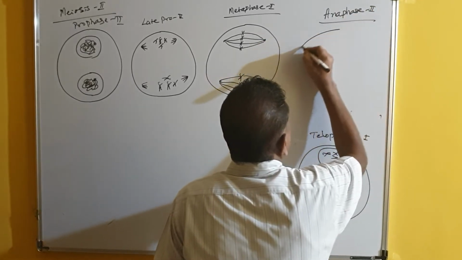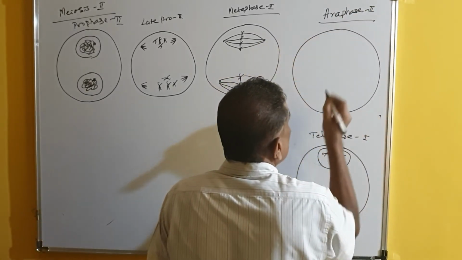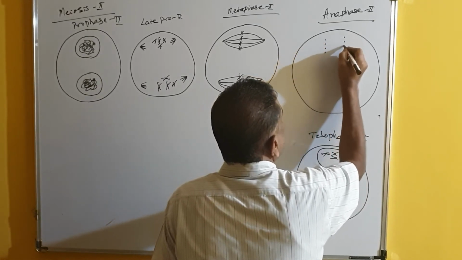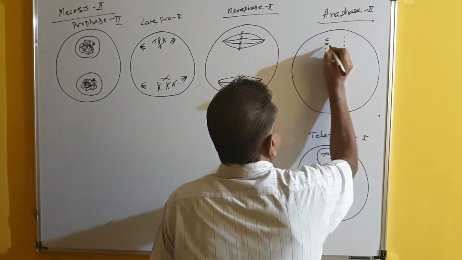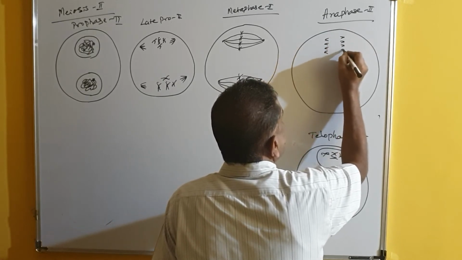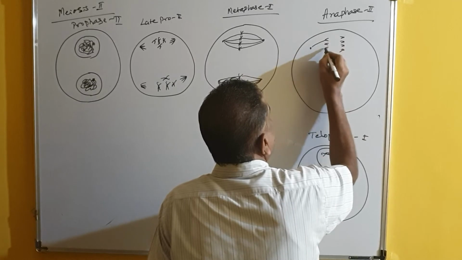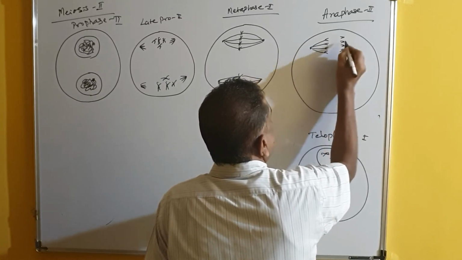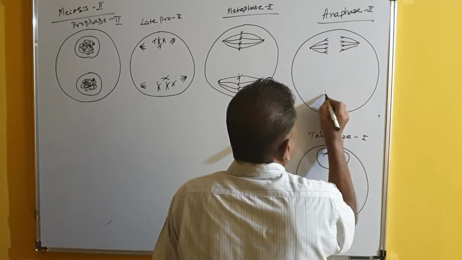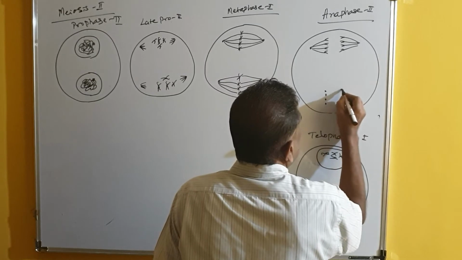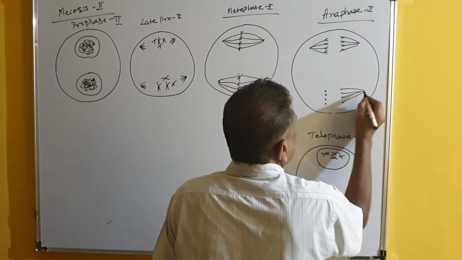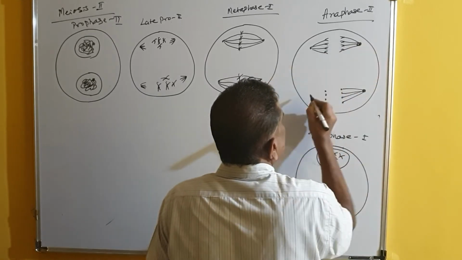Anaphase 2 here. I will just show you the diagram of anaphase 2. So you can find here 1, 2, 3, 4. You will find the chromosomes which are moving like this, and this is what we call the spindle fibers. Now you can find here the chromatids are moving towards opposite poles. Here also you will find the movement of chromatids towards opposite poles.